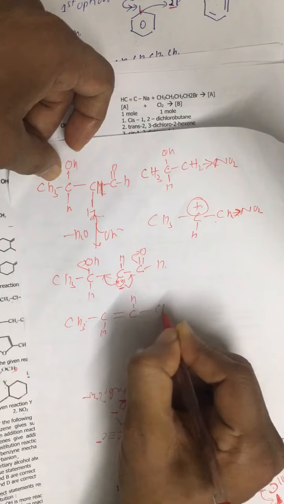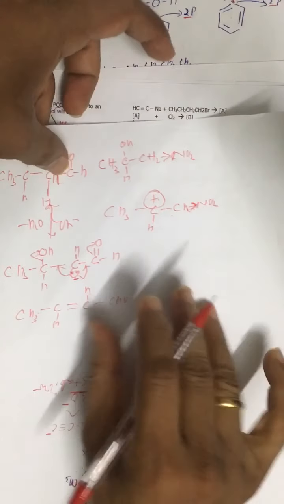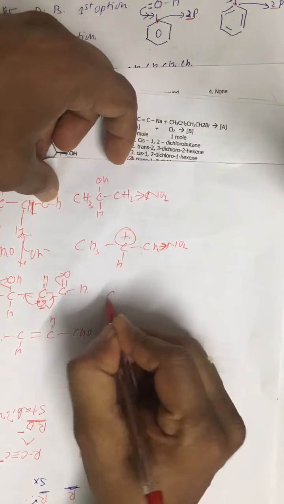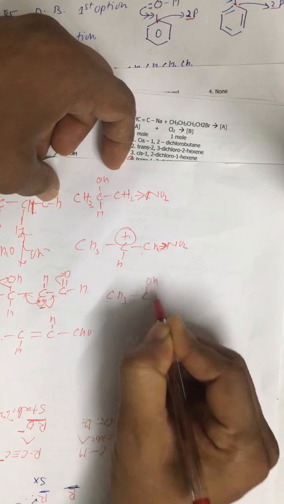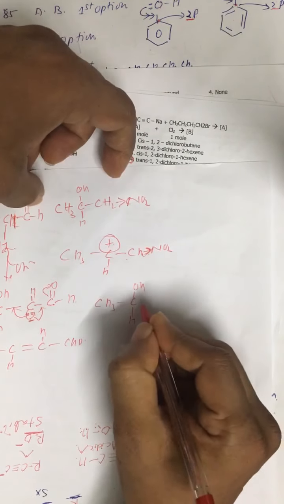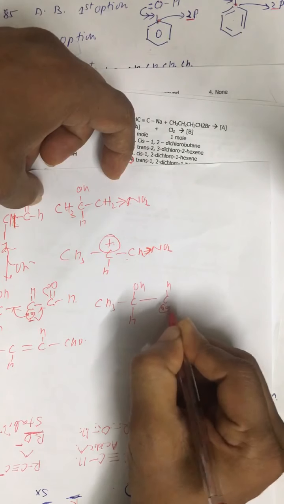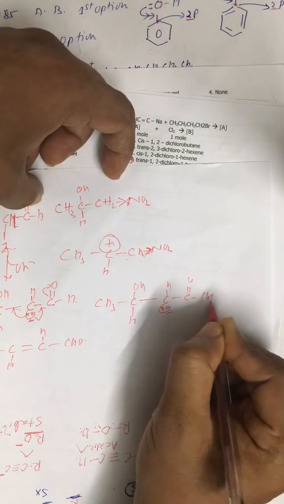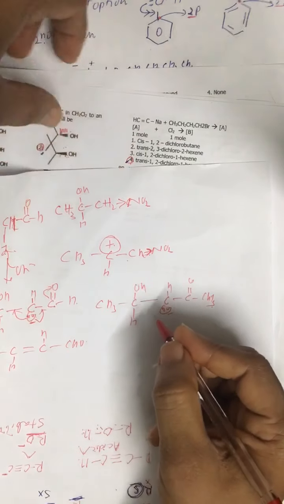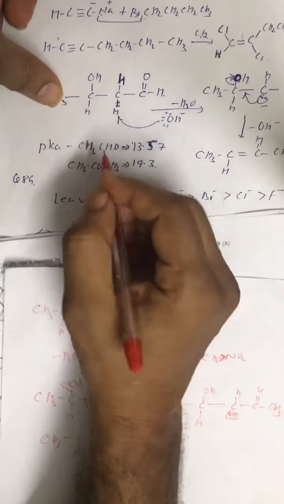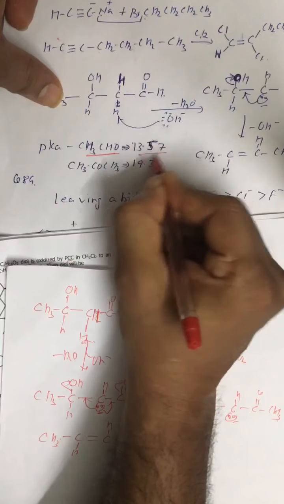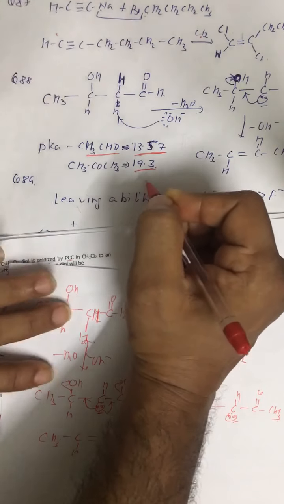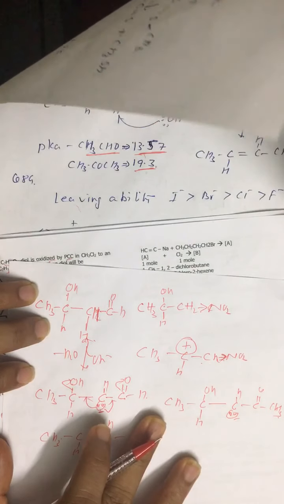Now we are left with the second question, which will be more reactive, if this is the mechanism. Then you must know the acidic behavior of aldehyde and ketone. If you compare the pKa value, for aldehyde it is 13.57, and for ketone it is 19.7, and acidic strength is inversely proportional to pKa.